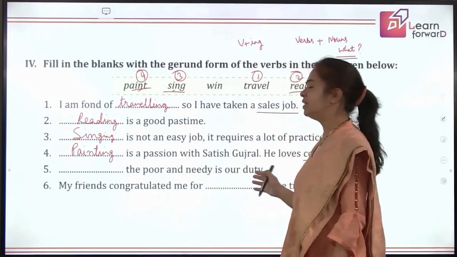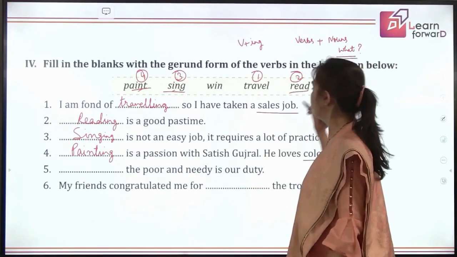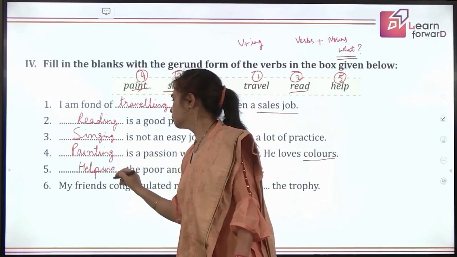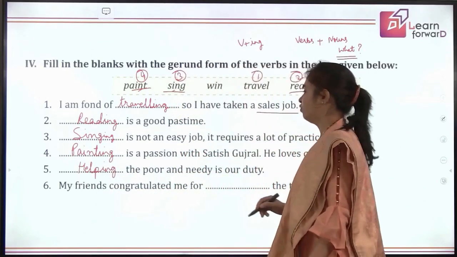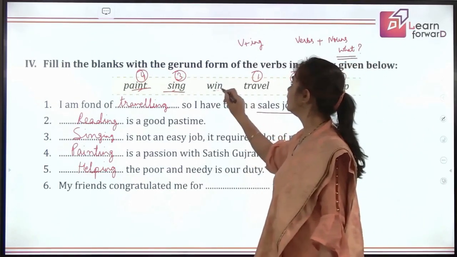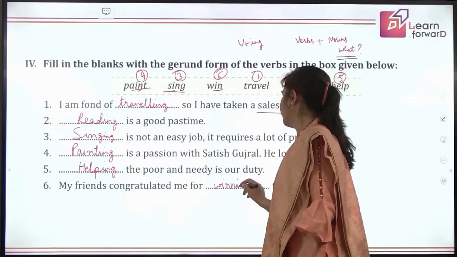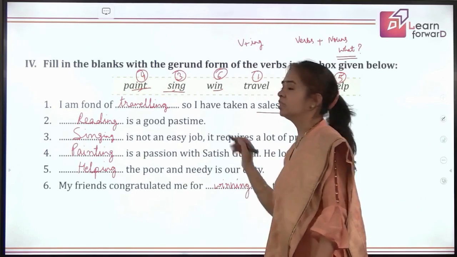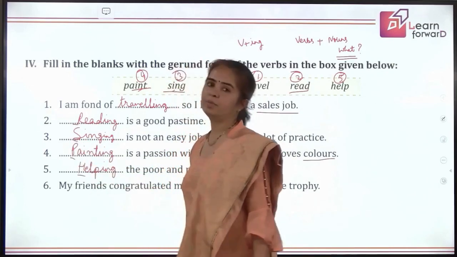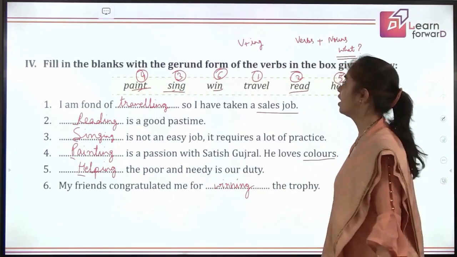Dash the poor and needy is our duty. Of course, helping. So this is your number 5. And last but not the least, my friends congratulated me for dash the trophy. Of course, winning the trophy. And you see, wherever I have used these gerunds in the beginning of the sentence, I made sure to begin them with a capital letter because it's the beginning of the sentence, children. Please remember these small points are very useful.